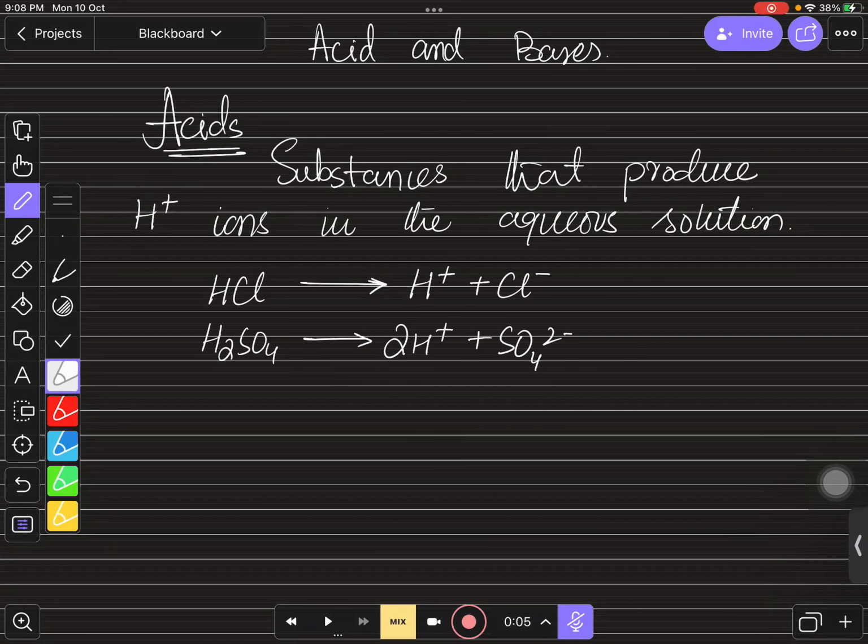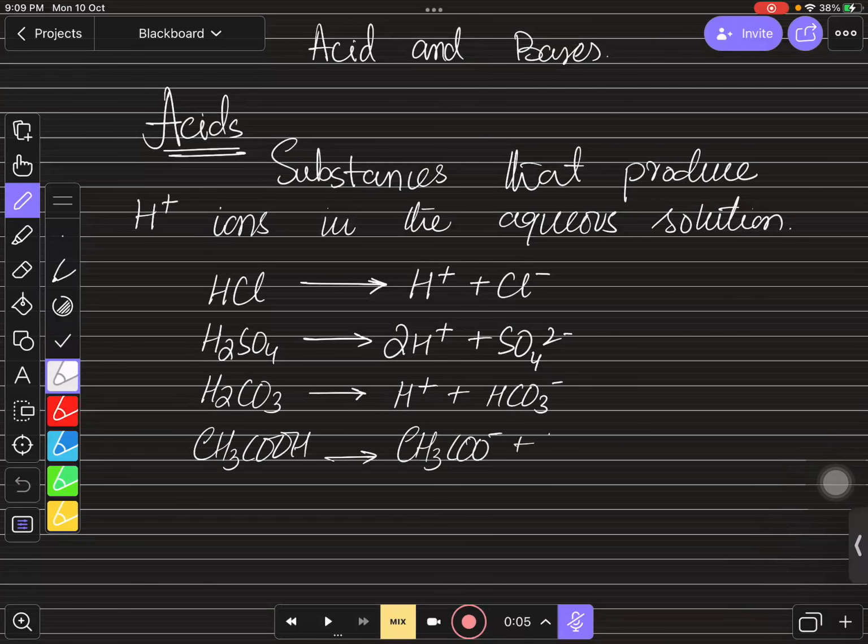Same as carbonic acid in our cold drinks. You can see this carbonic acid is H2CO3. When you dissolve this into water, you will see that it will produce H positive ion and bicarbonate ion. So this is also an acid, right? And if you talk about vinegar that we use in our daily life, ethanoic acid, when you dissolve this into the water, you will find it will produce ethanoate ions and H positive ions. So a lot of acids in our daily life and a lot of substances that produce H positive ion in the aqueous solutions are termed as acids. तो ये हैं acids, right?